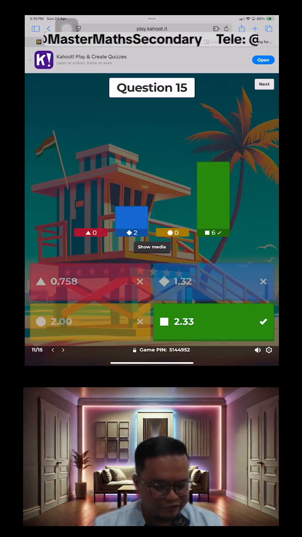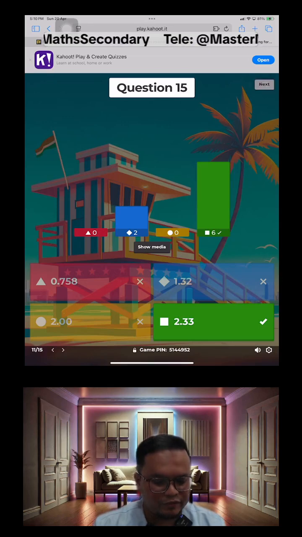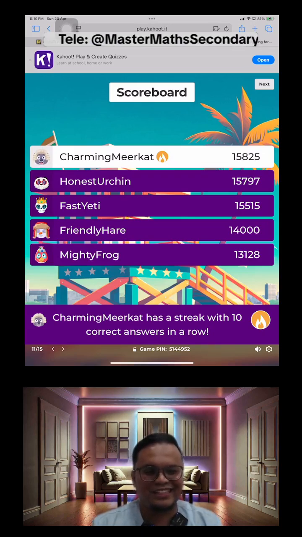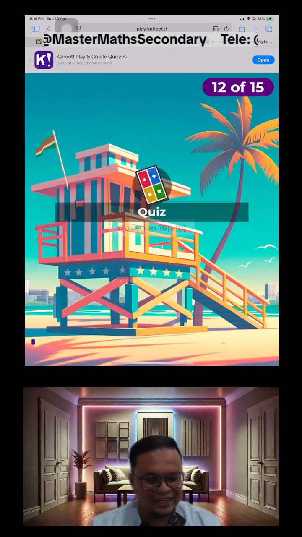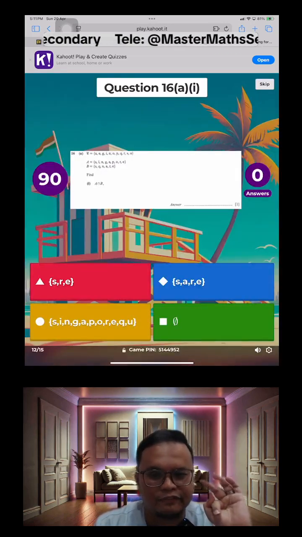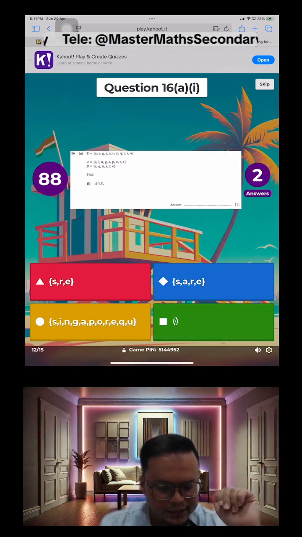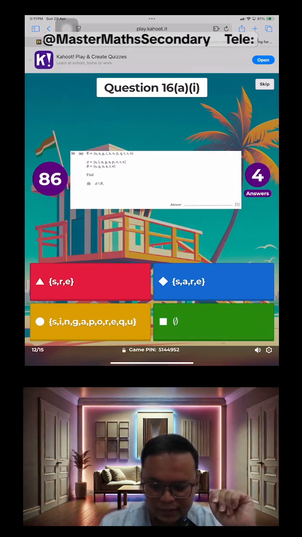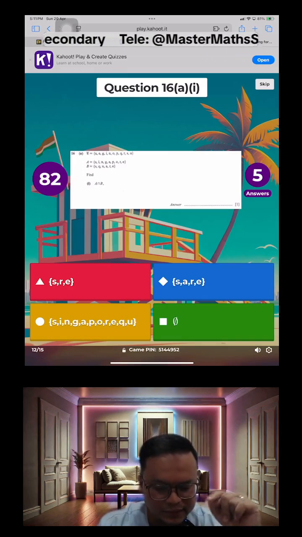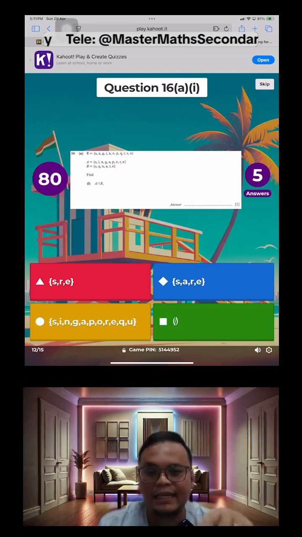Well done. 6 of you got this correct, the green one. Like I said, the explanation will be done later. No changes to the leaderboard, so let's move on to the next question. Question 16 has 3 parts to it. Let's take a look at the first part. Part 1 is a set notation question, and you're asked to list down the elements of the set A intersect B.